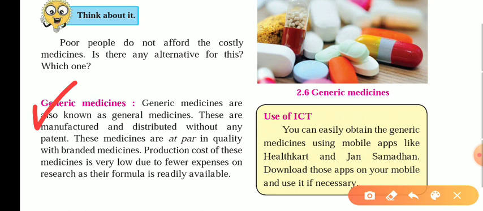The larger pharmaceutical companies, when they make any medicine, keep the patent of that, and due to that, those medicines are costly. So to avoid that, the general medicines are also available, which we call generic medicines, and they are much cheaper as compared to the other branded medicines. These medicines are at par in quality with branded medicines. Production cost of these medicines is very low due to fewer expenses on research, as the formulas are readily available.